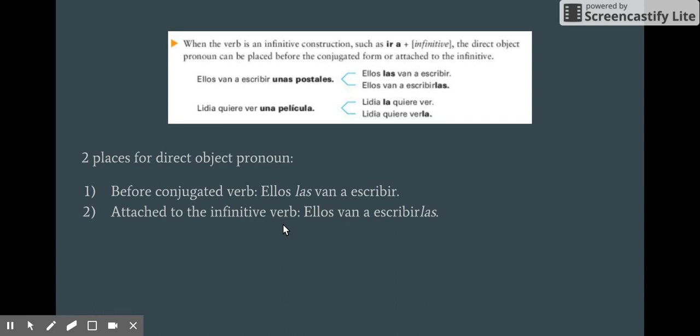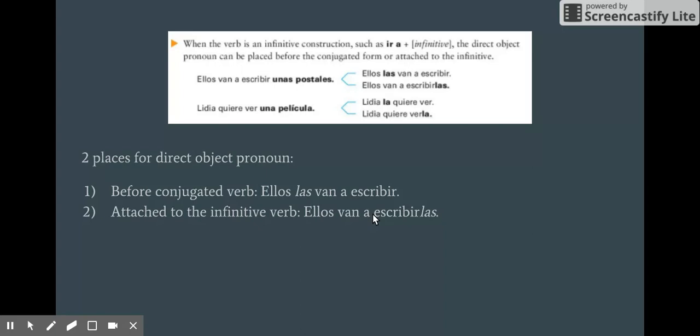Or it can also be placed attached to the end of an infinitive verb, making it one word. Ellos van a escribirlas. Van a, the ir, is the conjugated verb, and escribir is the infinitive verb, so you can attach it to the end of that. Now, there's really no instance where you would use one over the other.